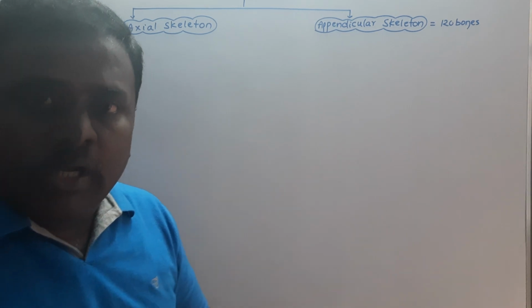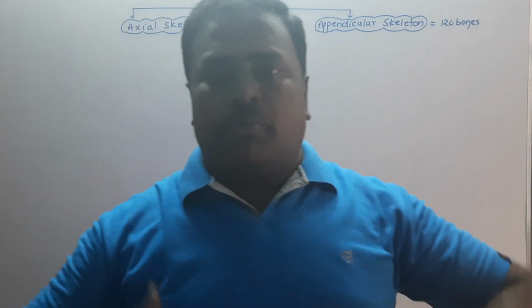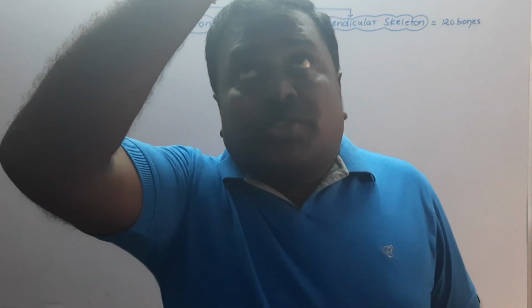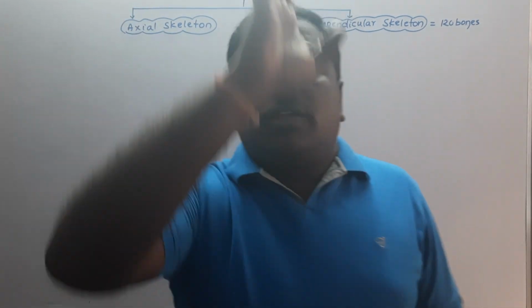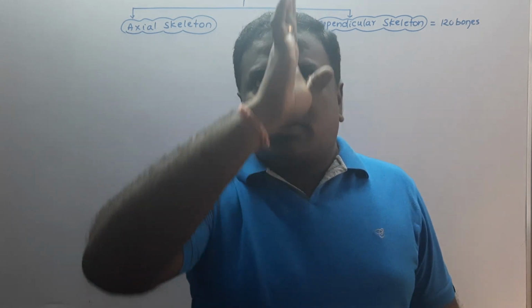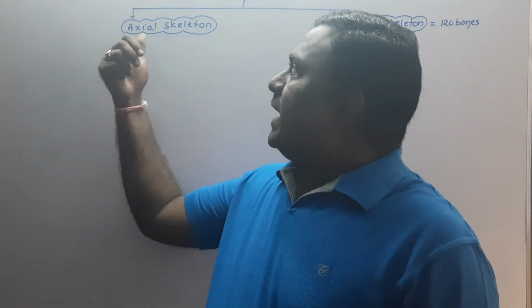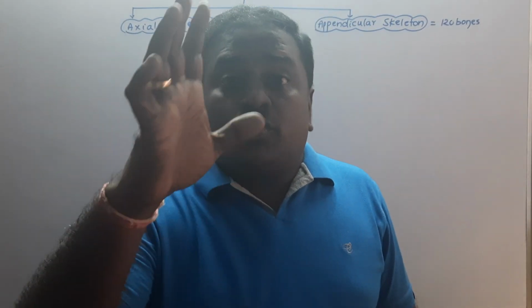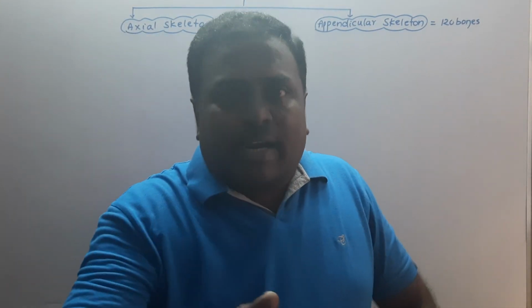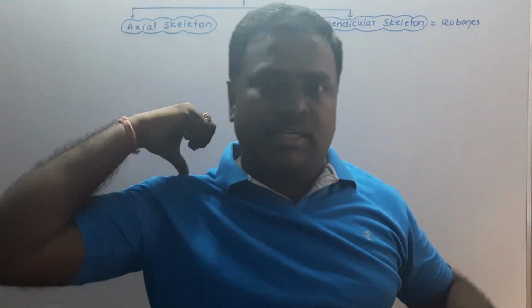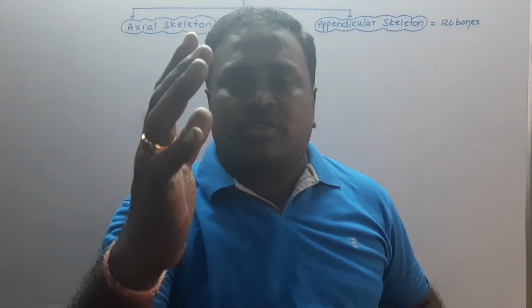If we observe the human body, the bones associated with the longitudinal axis of the body belong to the axial skeleton. And those bones which are attached to the axial skeleton and give support to it, like forelimb bones and girdle bones, belong to the appendicular skeleton.